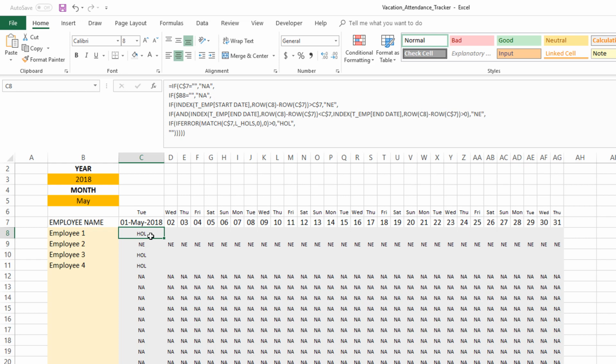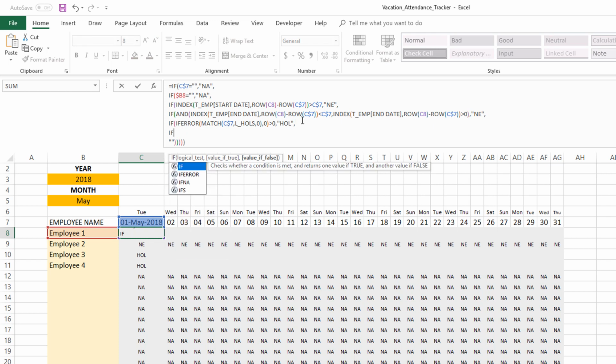Okay, so now we have come all the way to holiday, and we have two more places to go. One is the weekend. So I'm going to do Alt Enter, and then we'll open a new IF function. In this case, we're going to check using an INDEX function. Index, go to the L_Weekends range, which is where we stored the weekend choices, and then look for whether this specific day is a weekend or not.